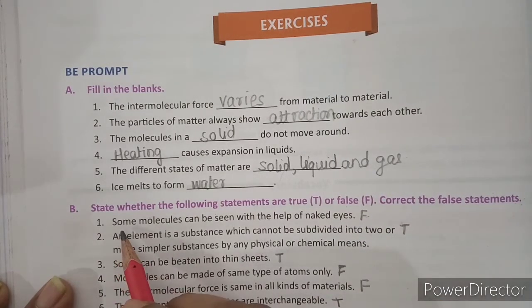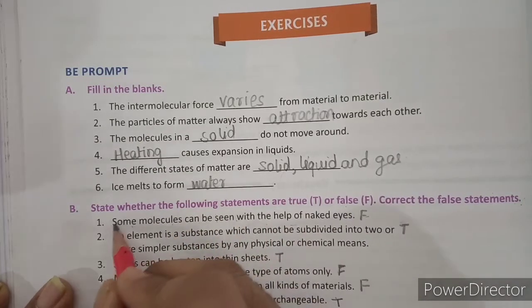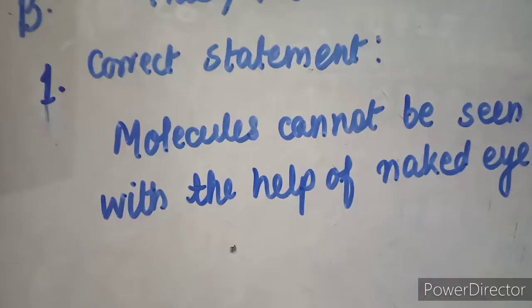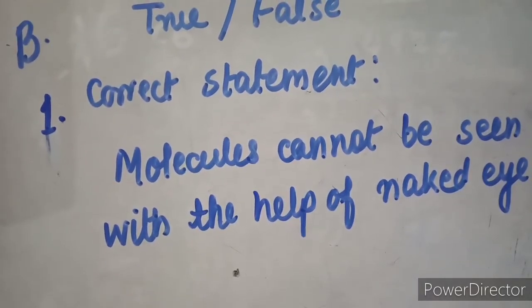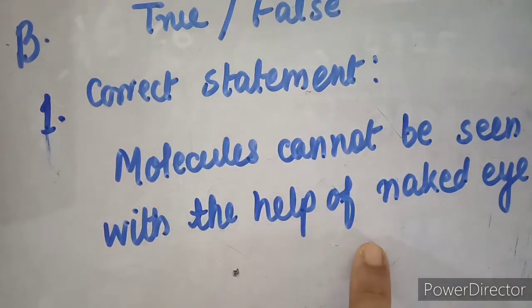Correct statement: molecules cannot be seen with the help of naked eye. So this is the correct statement for the first true and false.